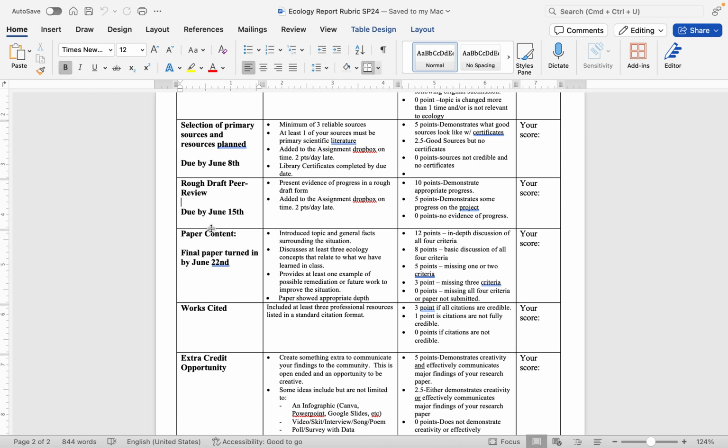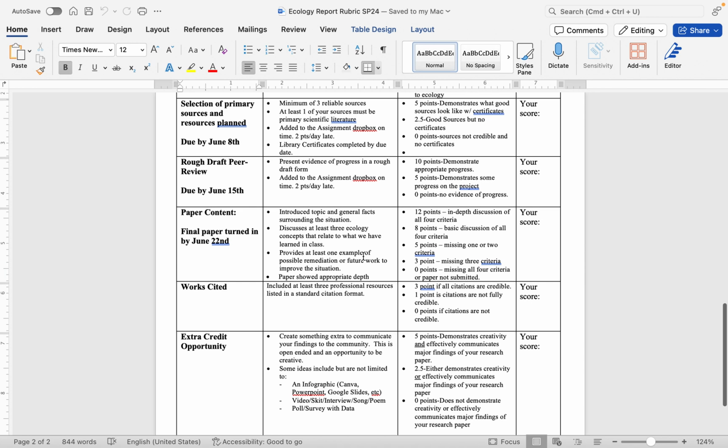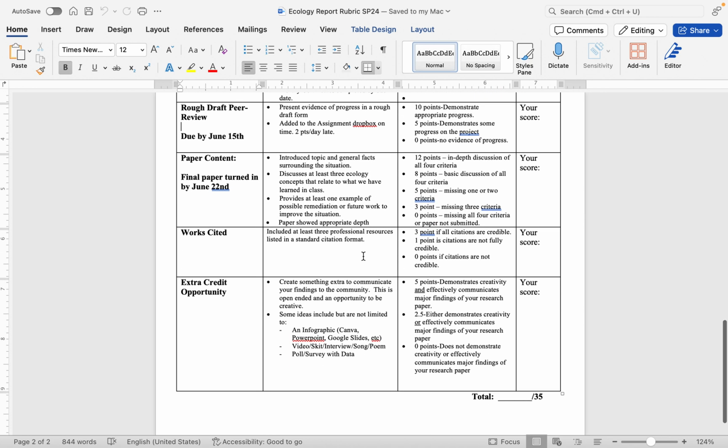All right. And then when you finally turn in your completed ecology report, this is the rubric I will be using to grade your papers. So I'll be looking to see that you've introduced your topic and have provided general facts surrounding whatever situation you're studying. You discuss at least 3 ecological concepts that relate to what we've learned in class. And provide at least 1 example of possible remediation or future work. So like, what's next? That's what you'll talk about here.